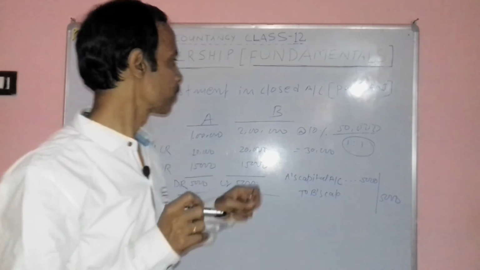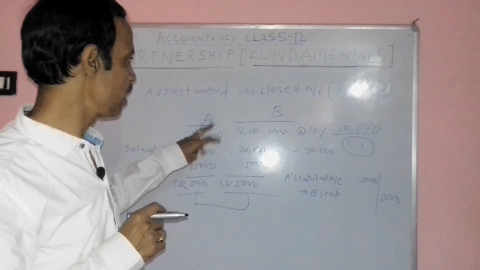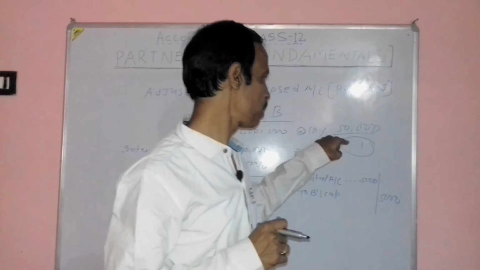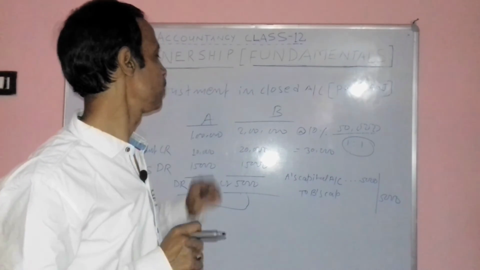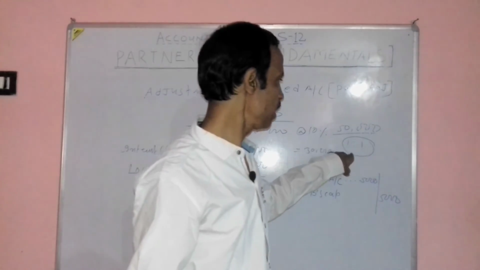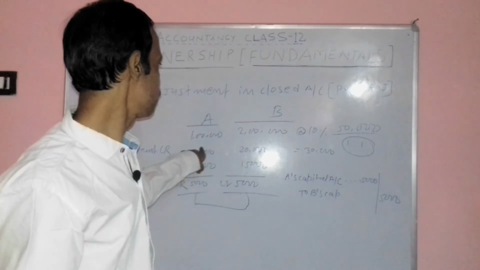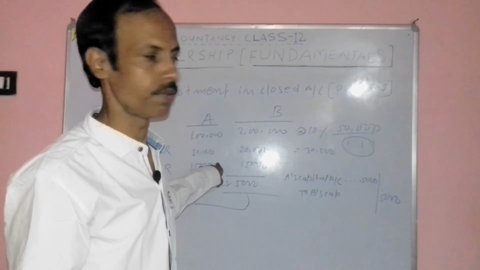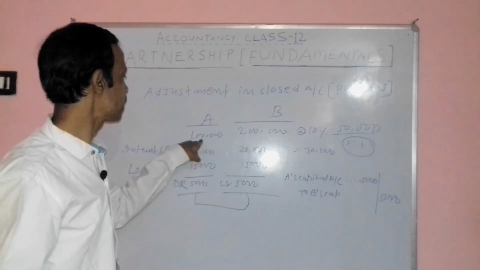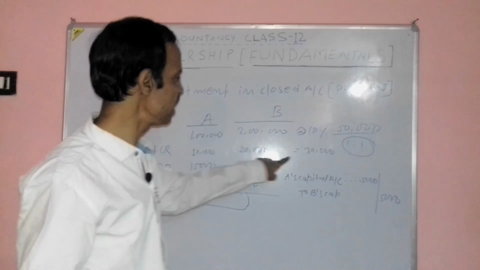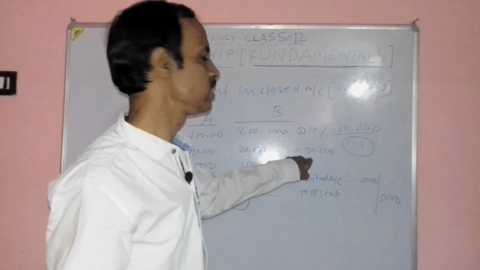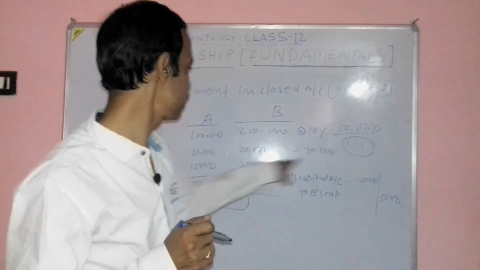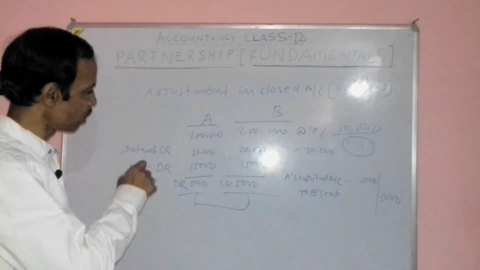Once again, to recapitulate: there are two partners in a firm, A and B. The profit sharing ratio was equal. The firm has earned a profit of rupees 50,000 and this 50,000 has been distributed between A and B in the agreed ratio, but without providing for interest on capital. This was one type of mistake, which is past adjustment. So interest at the rate of 10% is provided first, and the total interest of 30,000 is a loss for the firm, and this loss is distributed between A and B in equal ratio, and the resultant amount is 5,000, 5,000.